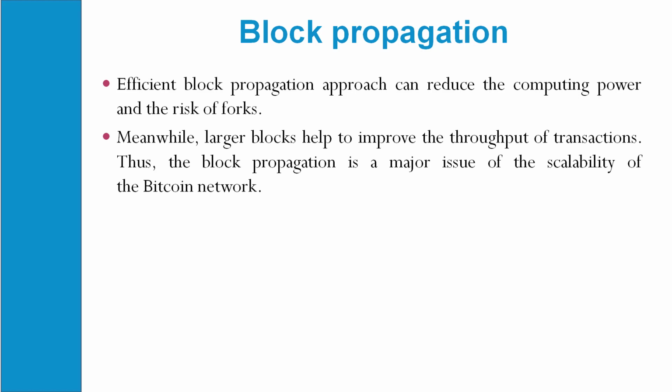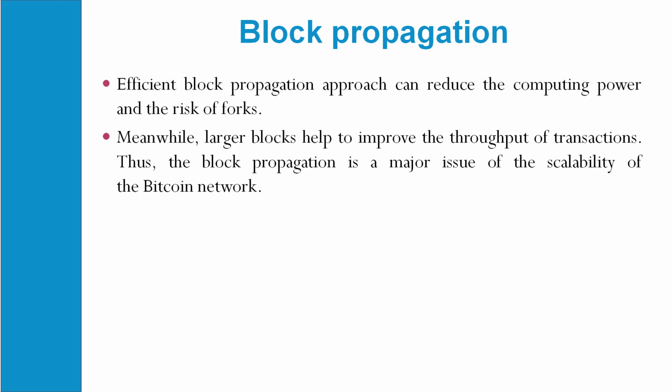Larger blocks help to improve the throughput of a transaction. Thus, block propagation is a major issue for the scalability of the Bitcoin network. So mainly when we have a large block used for the transaction, block propagation plays an important role during the transaction, and it brings major issues of scalability of the Bitcoin network.